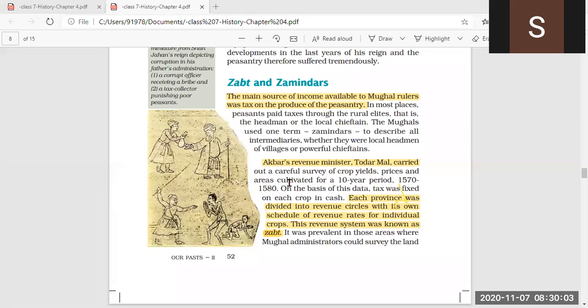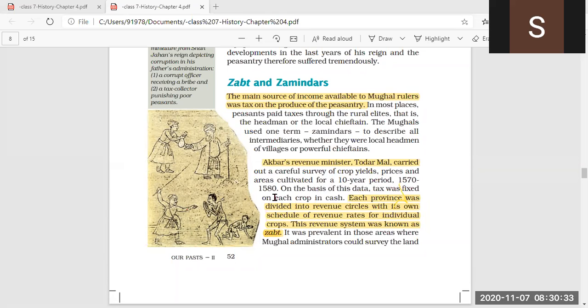Now, next, Akbar's revenue minister. Who was Akbar's revenue minister? Todarmal carried out a careful survey of crop yields. That means a careful survey was done of whatever crops were produced. Crop yield means whatever crops were produced. The careful survey was done by Todarmal. Who was Todarmal? Todarmal was the revenue minister.